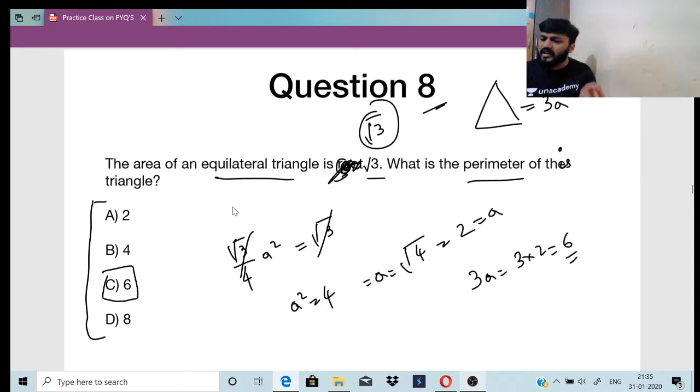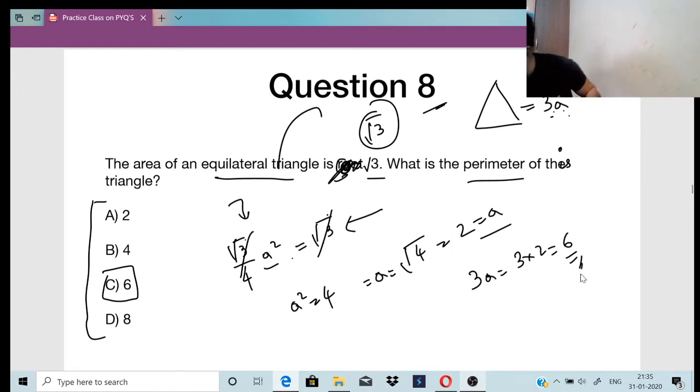The area of an equilateral triangle is given by the formula root 3 by 4 a square. We have a triangle whose area is root 3. So equate both of them, the area of the triangle to the area of the equilateral triangle given. a square equals 4, root 3 cancels. So a will be 2. The perimeter of a triangle is given by 3a, right? So 3 into 2, 6 will be the answer, right?